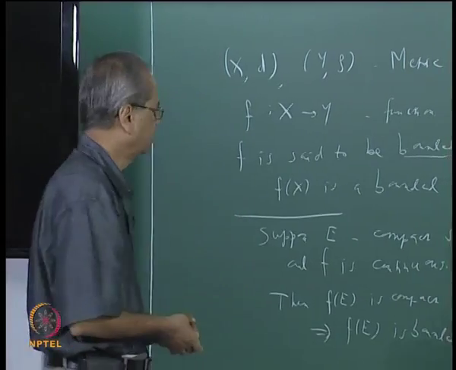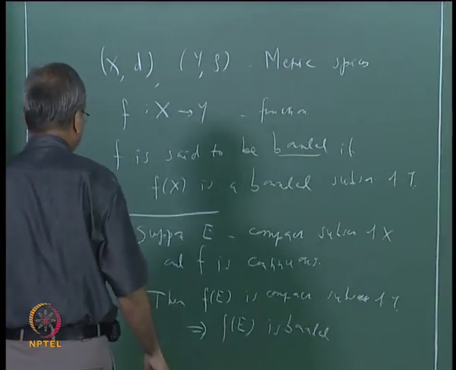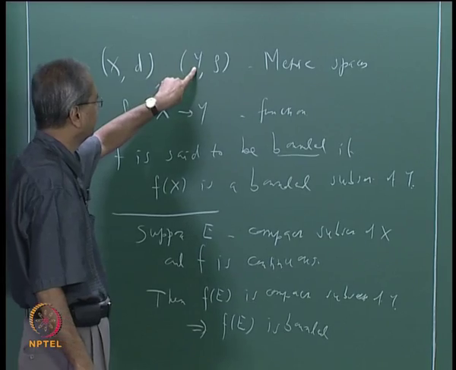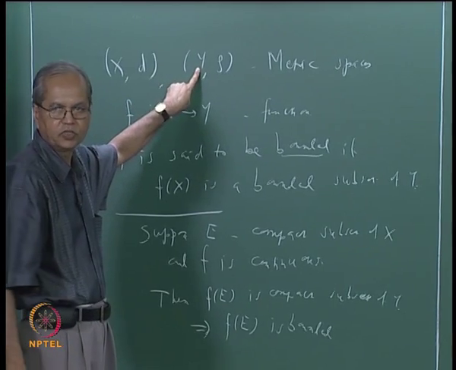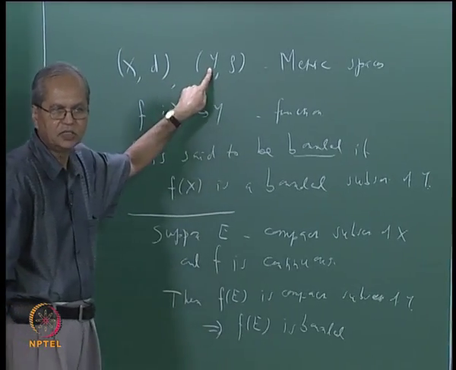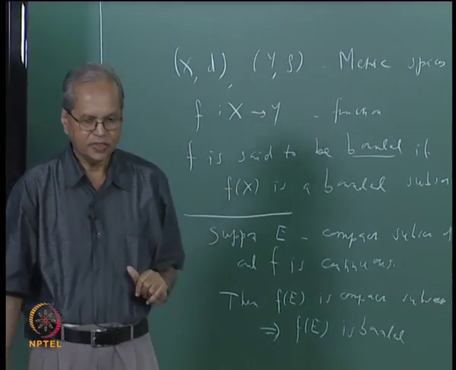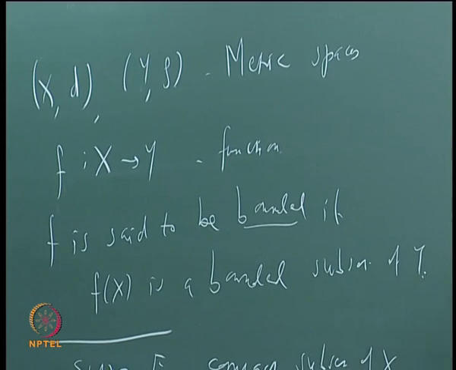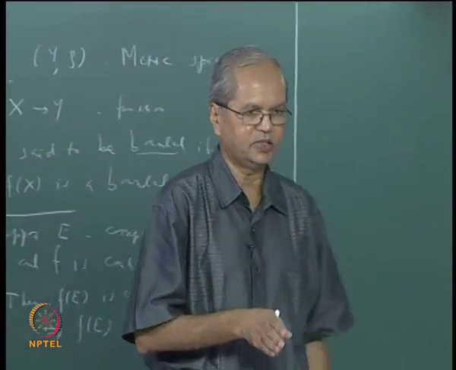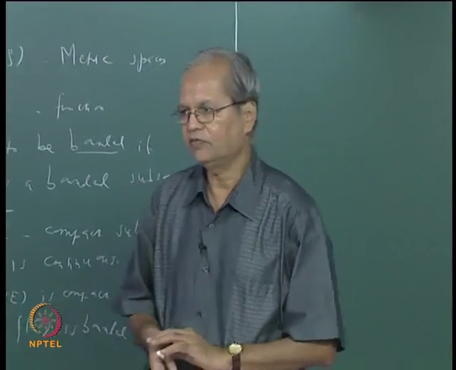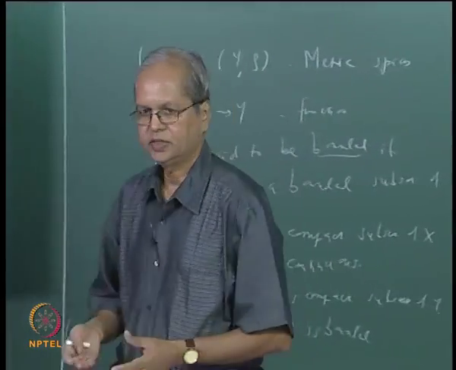We can say something more if this space Y is R. If it is a continuous real valued function defined on a compact set, then not only is the function bounded, but its bounds are attained. That is, we can find a point at which the function takes its maximum value, and similarly we can find a point at which the function takes its minimum value.